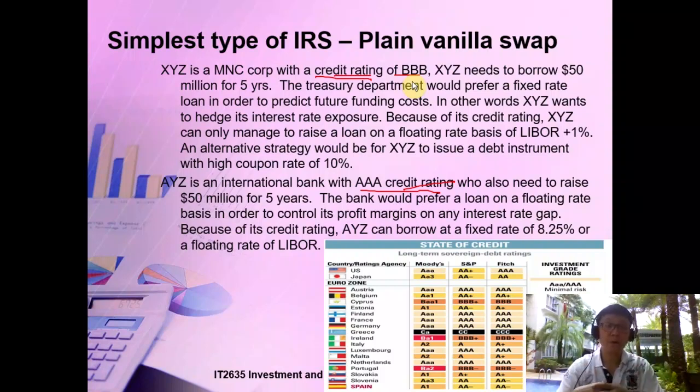So same for a company. When a company goes to the bank to borrow money, in fact the bank gives every customer, every company, a certain credit rating, based on the past history. For example, if you're a person who every time the credit card bill comes to you, you pay on time or you pay in full, you don't take a loan, then you are an A grade customer.